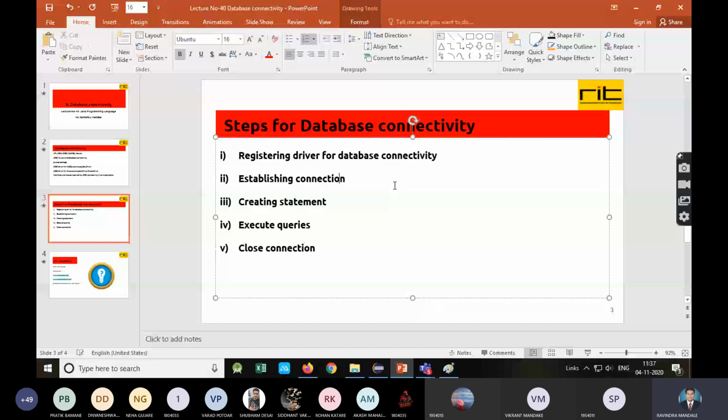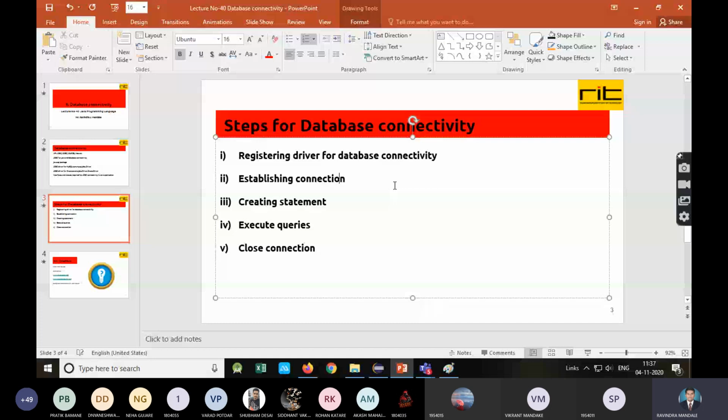So I'm using MySQL. These are the things you should specify while establishing the connection between your Java application and the DBMS. Which things should you specify? First, you should specify which API you are using. So I'm using JDBC. Second, which DBMS you are using. So I'm using MySQL. In case of Oracle, Oracle is there.